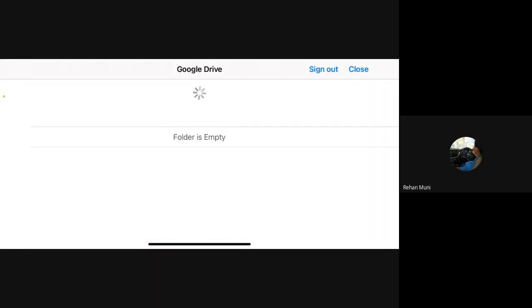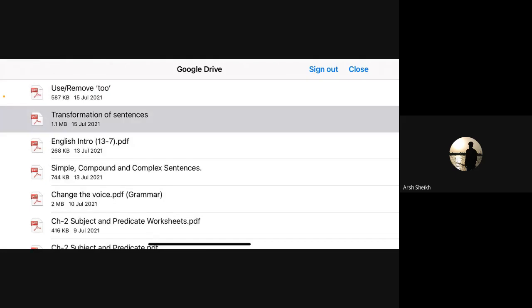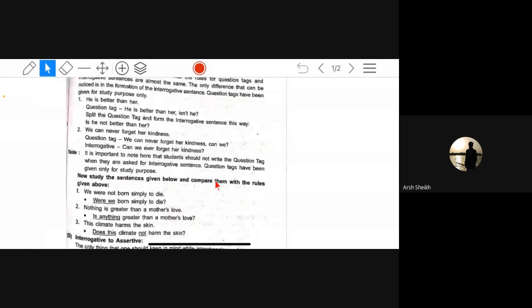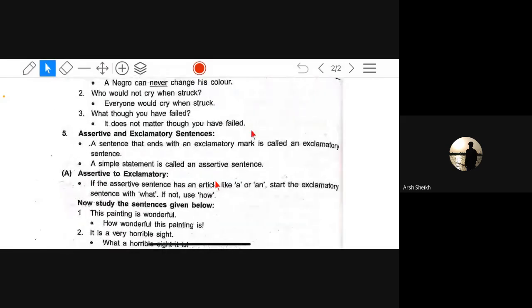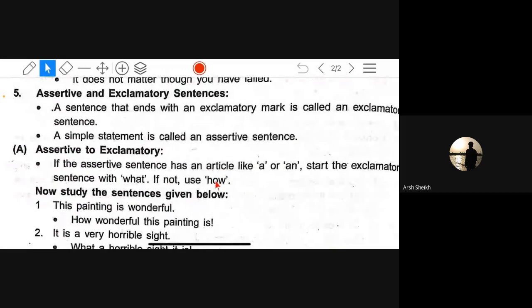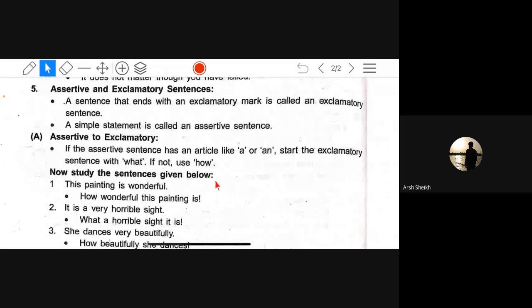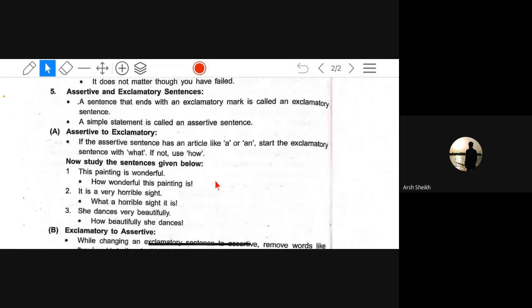Did you all take the screenshot? Hello. Yes, sir. Yes, sir. See, you have to write this today. Then don't tell me, sir, we had not taken a screenshot. Okay. Now see, who will read this? I want someone to read. Anyone? Sir, can I read? Yes, read.